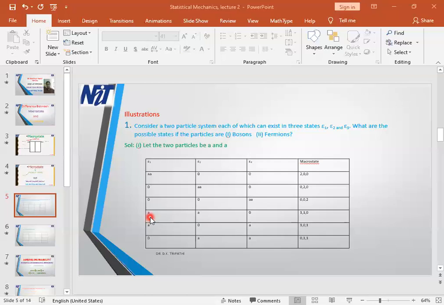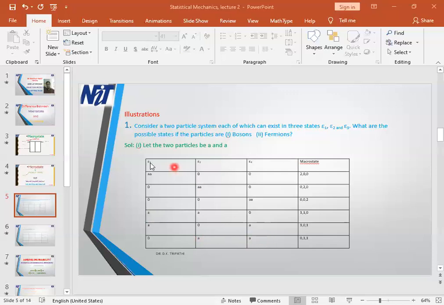Now put one particle, that is A, in the first energy level, put the second particle in the second energy level or energy state, and then the third will not have any particle to be filled. Now put the first particle in the first energy level, don't put any particle in the second energy level, put the other in the third energy level. Now don't put any particle in the first energy level, put one in the second energy level and the other in the third energy level.